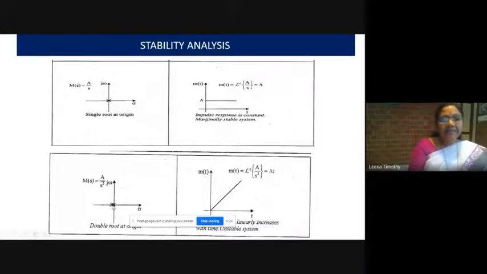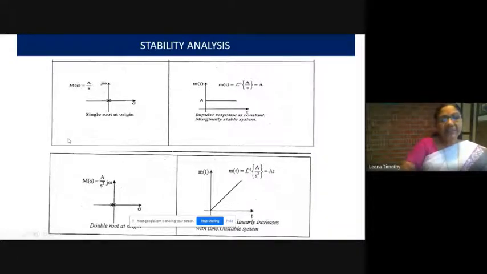And again, suppose there are double roots, two roots at the origin. Then the response will be like this, linearly increasing with time. So the system is unstable. The final value is 0 again because the input is an impulse. Therefore, the steady state value is 0. Here it is increasing with respect to time. Therefore, the system is unstable.